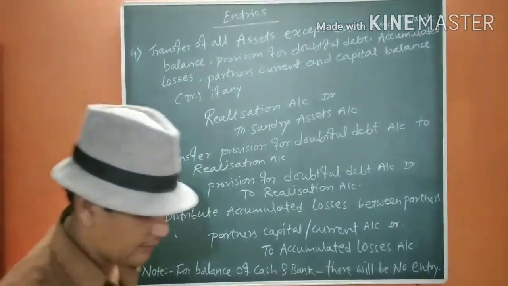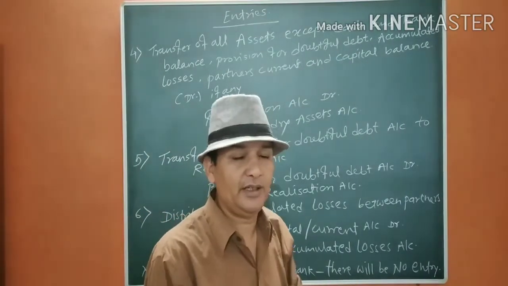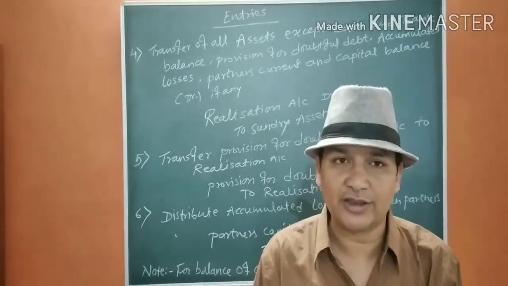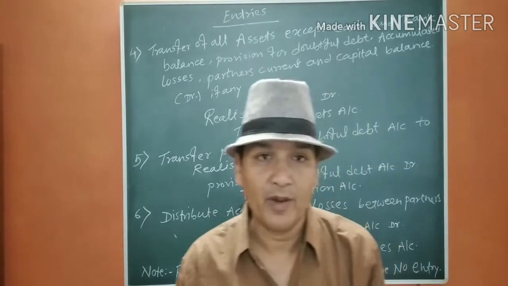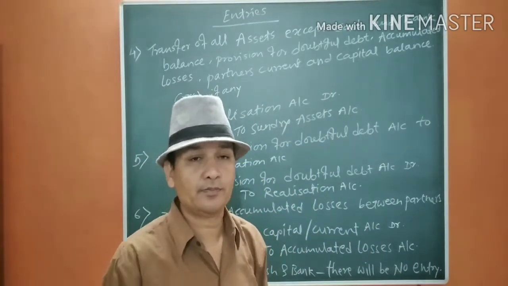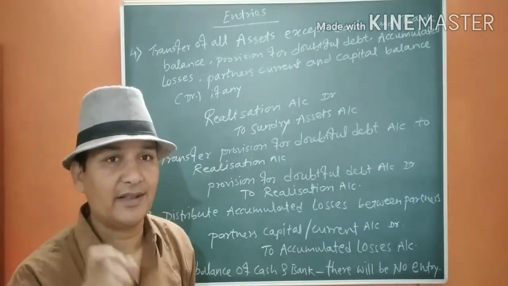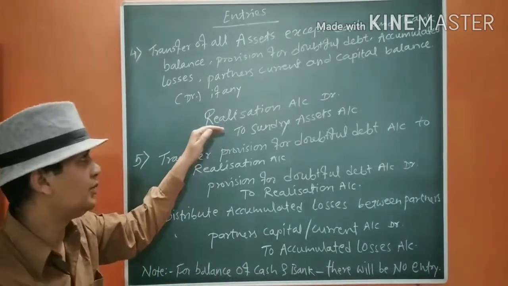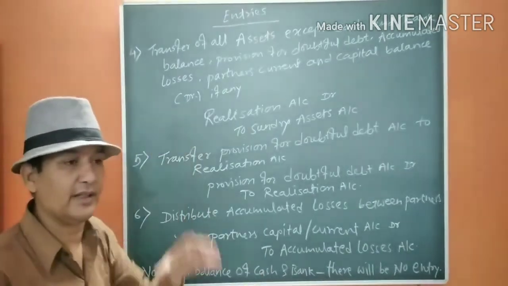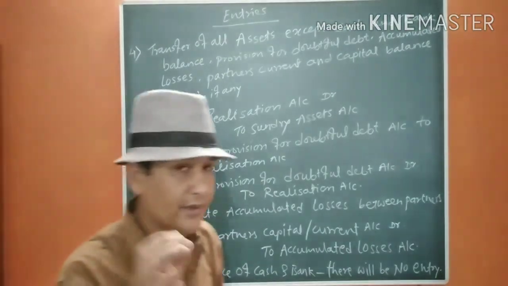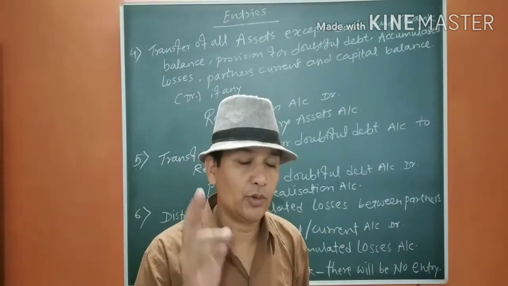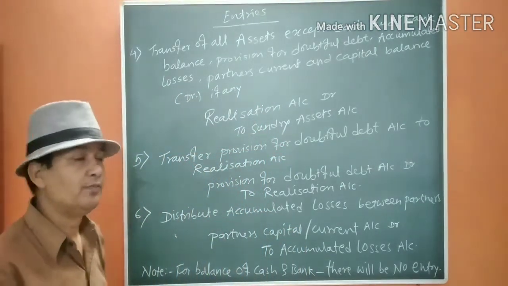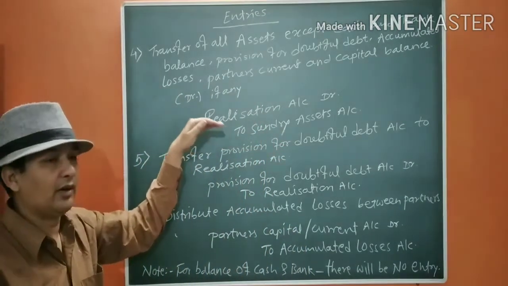One more thing, as you know, we sometimes have goodwill in the books, that is the balance sheet. The existing goodwill in the books will also be transferred to realization account. In the case of dissolution, it is very important. You should keep in mind that goodwill will be shown in the realization with all the assets.